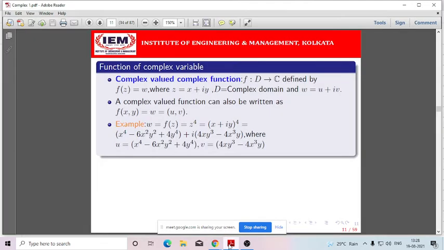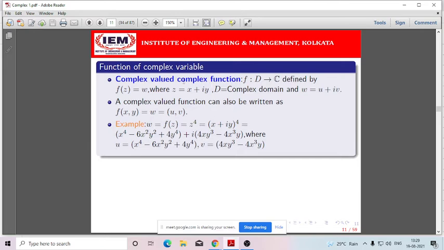I have given the example also, f(z) equals z to the power 4, that means z is mapped to z to the power 4. So z is obviously a complex number, x plus iy, and for z to the power 4, if you put (x plus iy) to the power 4 and separate the real and imaginary parts, the functional value z to the power 4 has a real part as well as an imaginary part. So this is our u, that is our v. So here the output corresponding to the input z is also a complex number.